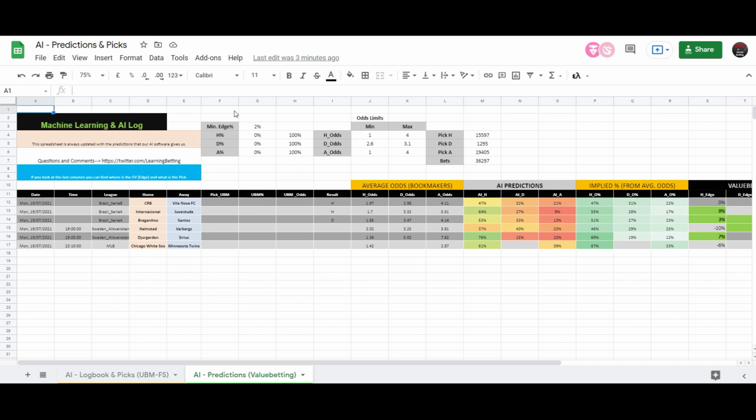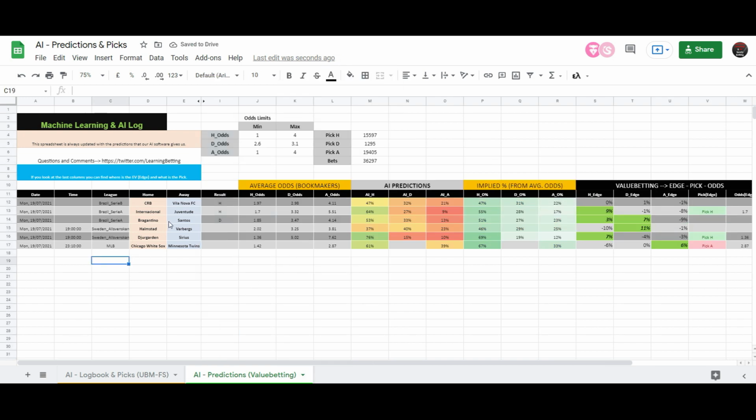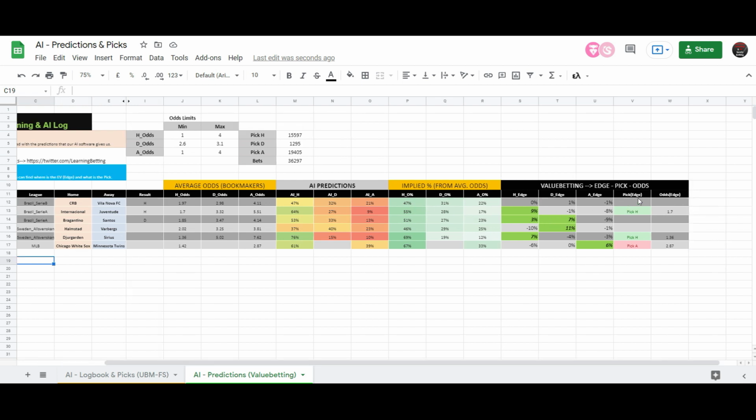So let's see what we have done here. Let's hide those 3 columns first. Okay, we see that firstly it was CRB against Villanova from Brazil Serie B. The result was home team, CRB. My software gave 47%, which was the same as the true odds, and the software didn't find any value. So yes, the result was the home team to win, like what we have over here, but there wasn't value, so we didn't pick it.